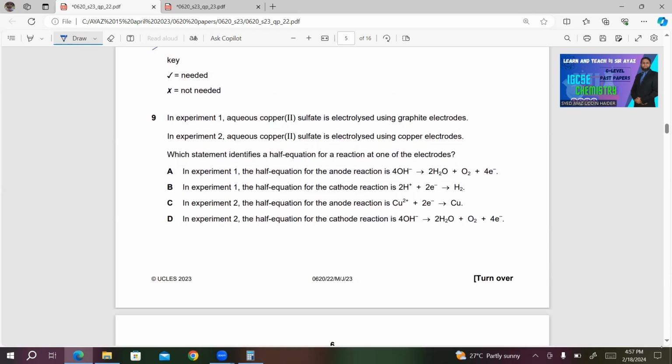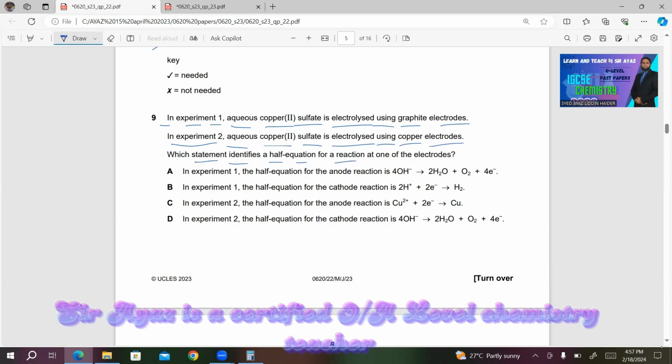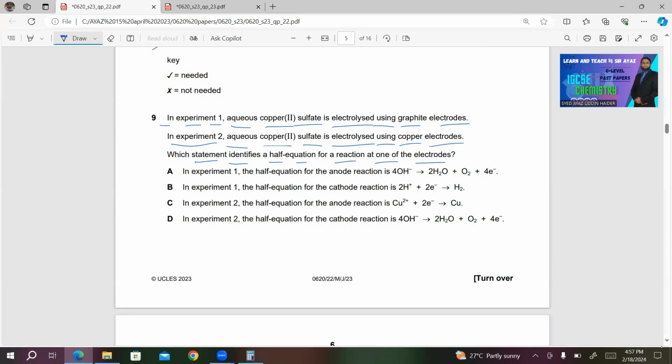Number 9. In experiment 1, aqueous copper(II) sulfate is electrolyzed using graphite electrodes. In experiment 2, aqueous copper(II) sulfate is electrolyzed using copper electrodes. Which statement identifies a half equation for a reaction at one of the electrodes? A. In experiment 1, the half equation of the anode reaction is 4OH⁻ gives 2H2O plus O2 plus 4 electrons. This is correct because in this case a graphite electrode is used.